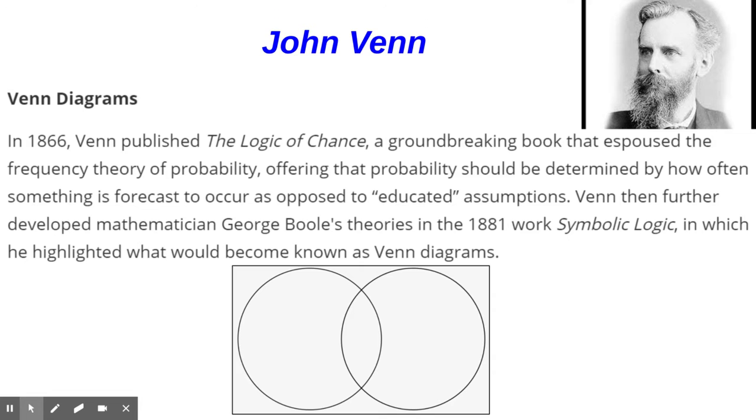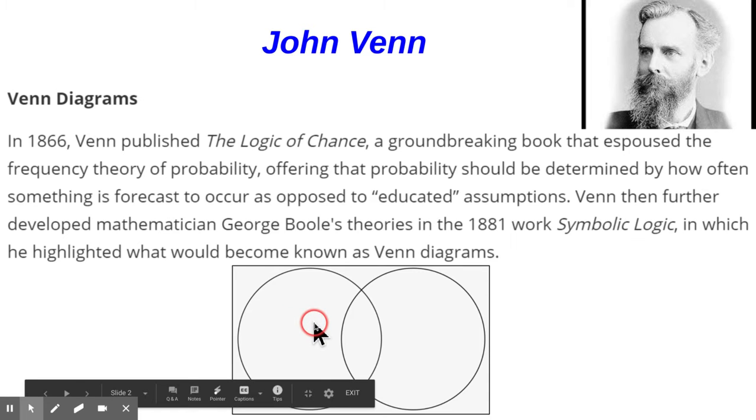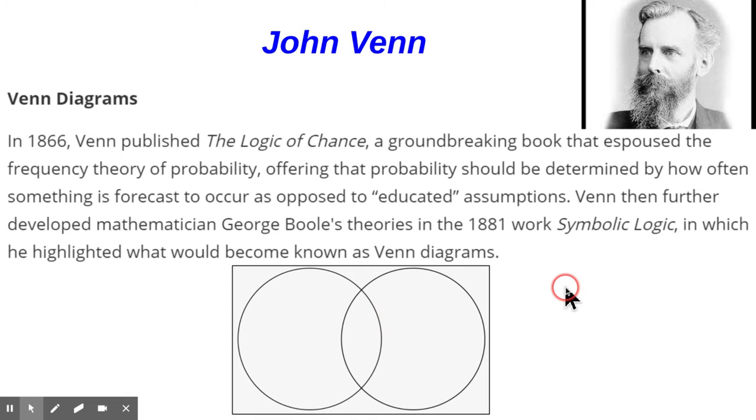Venn then further developed mathematician George Boole's theories in 1881, called symbolic logic, in which he highlighted what would become known as Venn diagrams. So that's part of the symbolic logic. With these Venn diagrams, guys, you have 4 parts. It looks like 3, but you really have 4. So you have this part inside the rectangle that's not in either circle. That counts as a part. Then you've got this part that's in this circle, but not in the other circle. Then you got this part that's in the right circle, but not in the left circle. And then you got this part that's in both circles. So there's actually 4 parts.